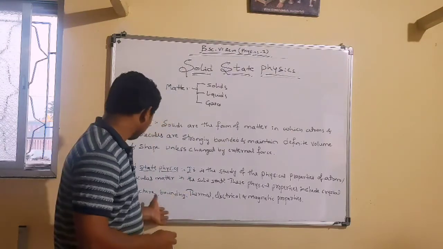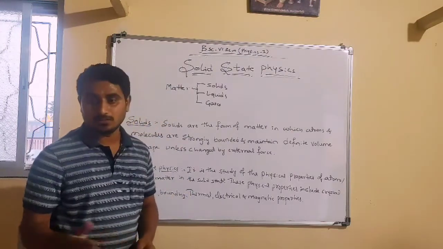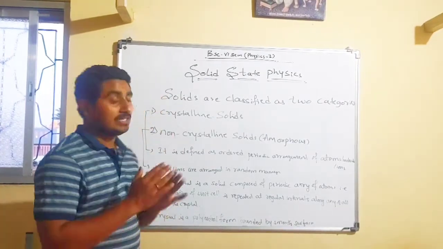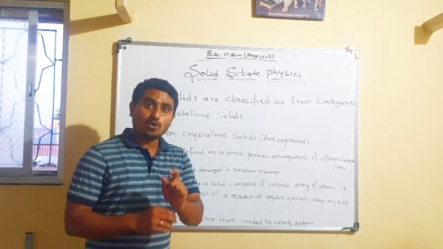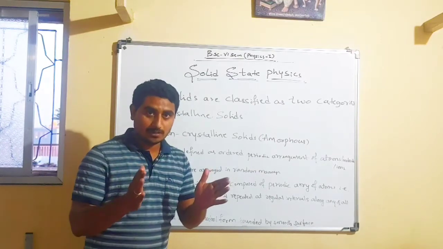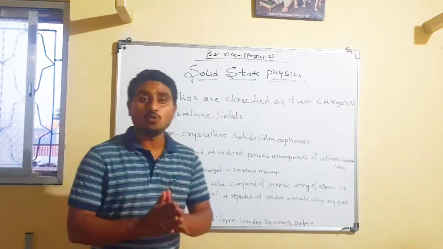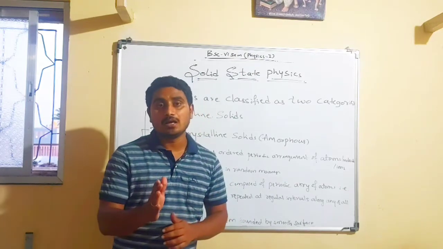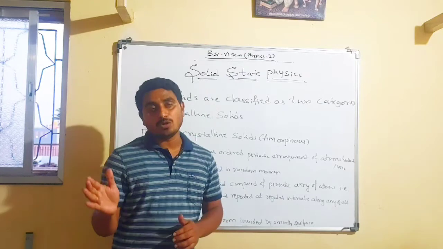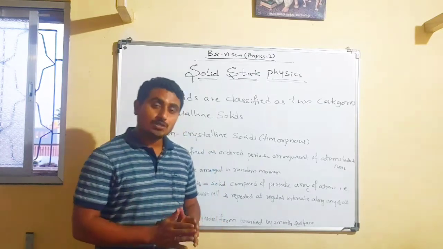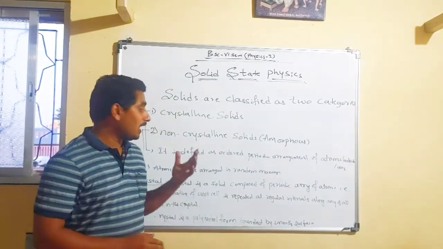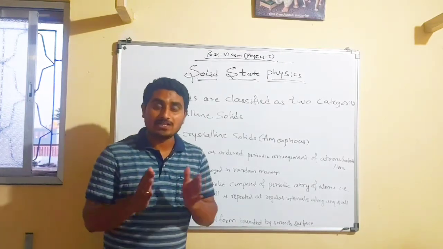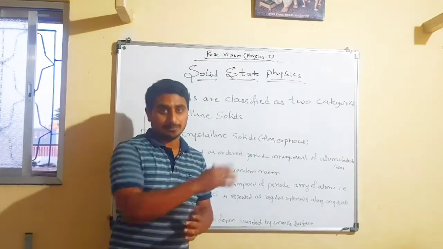And the next one is, here in solid state physics, especially we are going to bifurcate the solids. So solids are classified into two categories. One is the crystalline solid and the other is the non-crystalline solid, or we may call it amorphous. So in crystalline solids, the atoms or ions or molecules are arranged in a periodic manner.